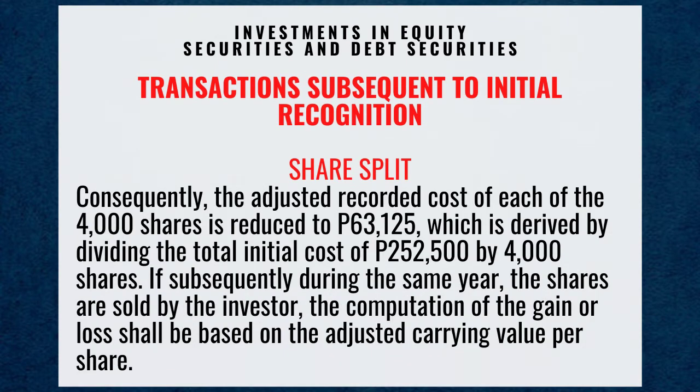Consequently, the adjusted recorded cost of each of the 4,000 shares is reduced to 63.125 pesos, which is derived by dividing the total initial cost of 252,500 pesos by 4,000 shares. If subsequently, during the same year, the shares are sold by the investor, the computation of the gain or loss shall be based on the adjusted carrying value per share.